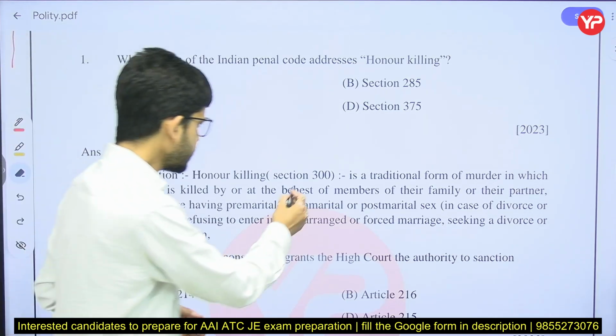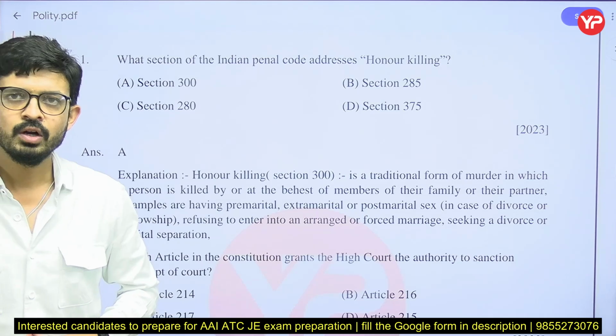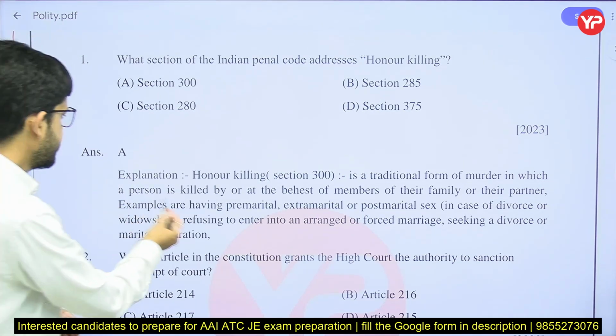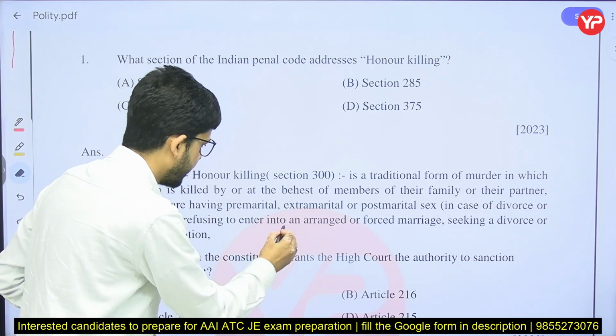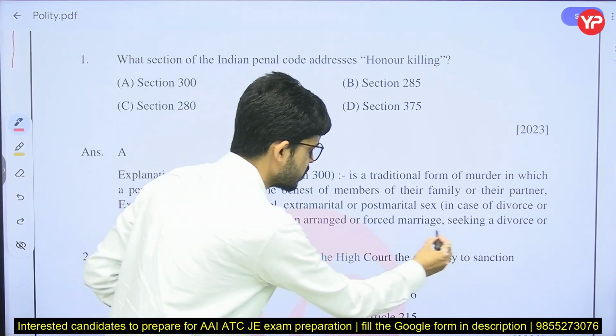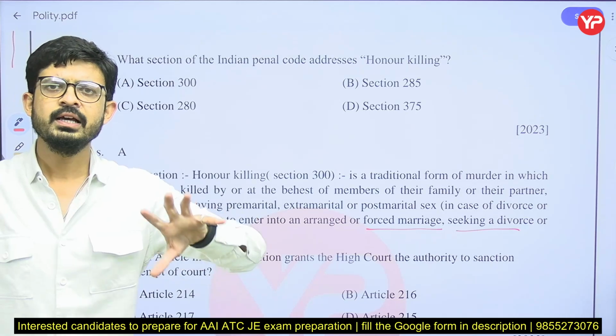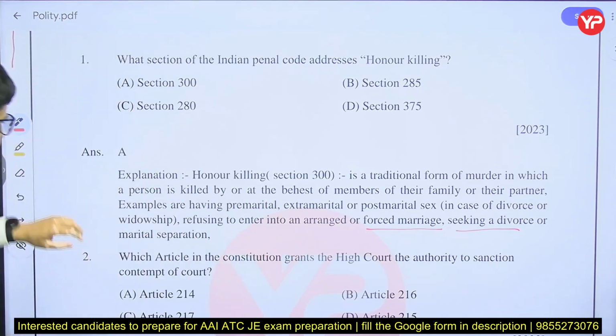Okay. So section 300 of the Indian Penal Code deals with honor killing. That is, refusing to enter into an arranged marriage, or forced marriage, or seeking a divorce. Those are the reasons regarding honor killing. And next our question is,